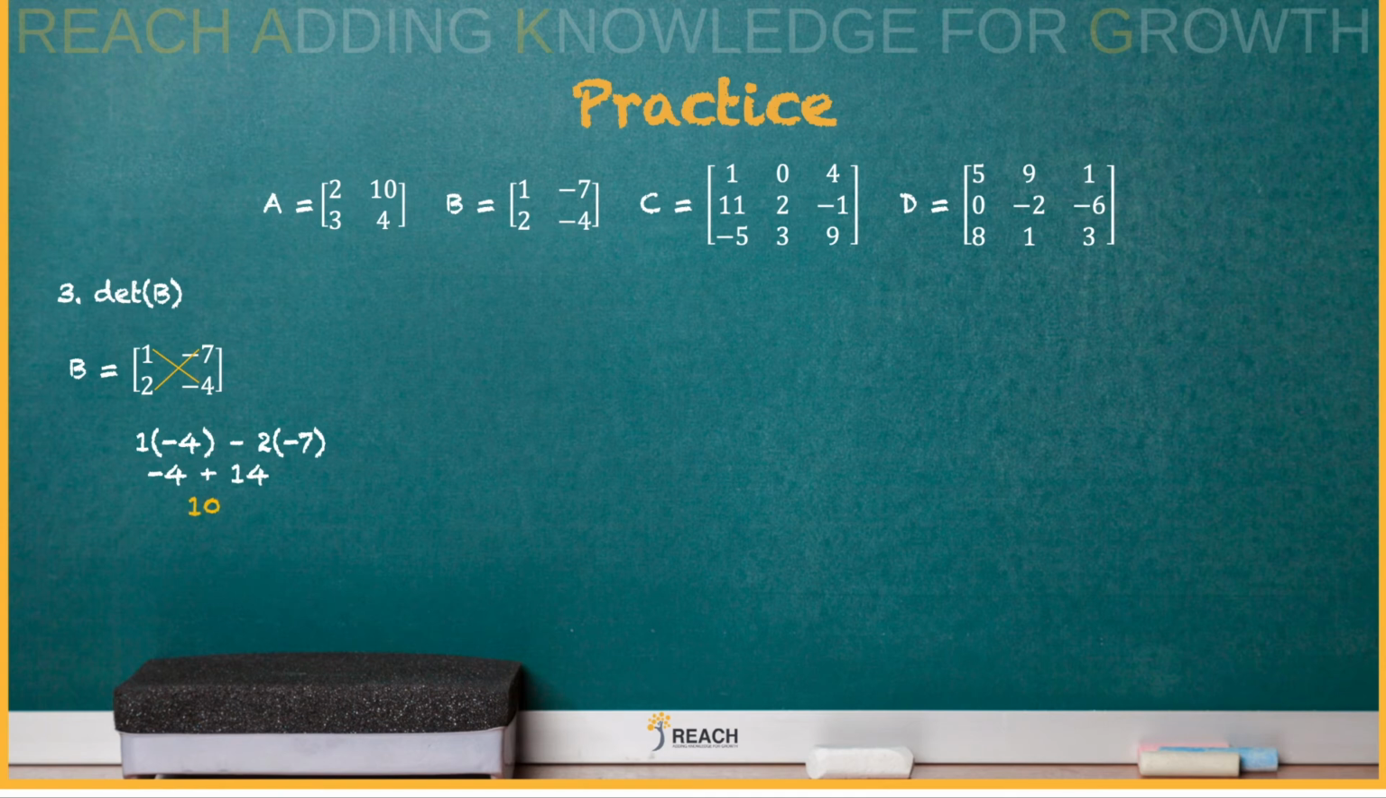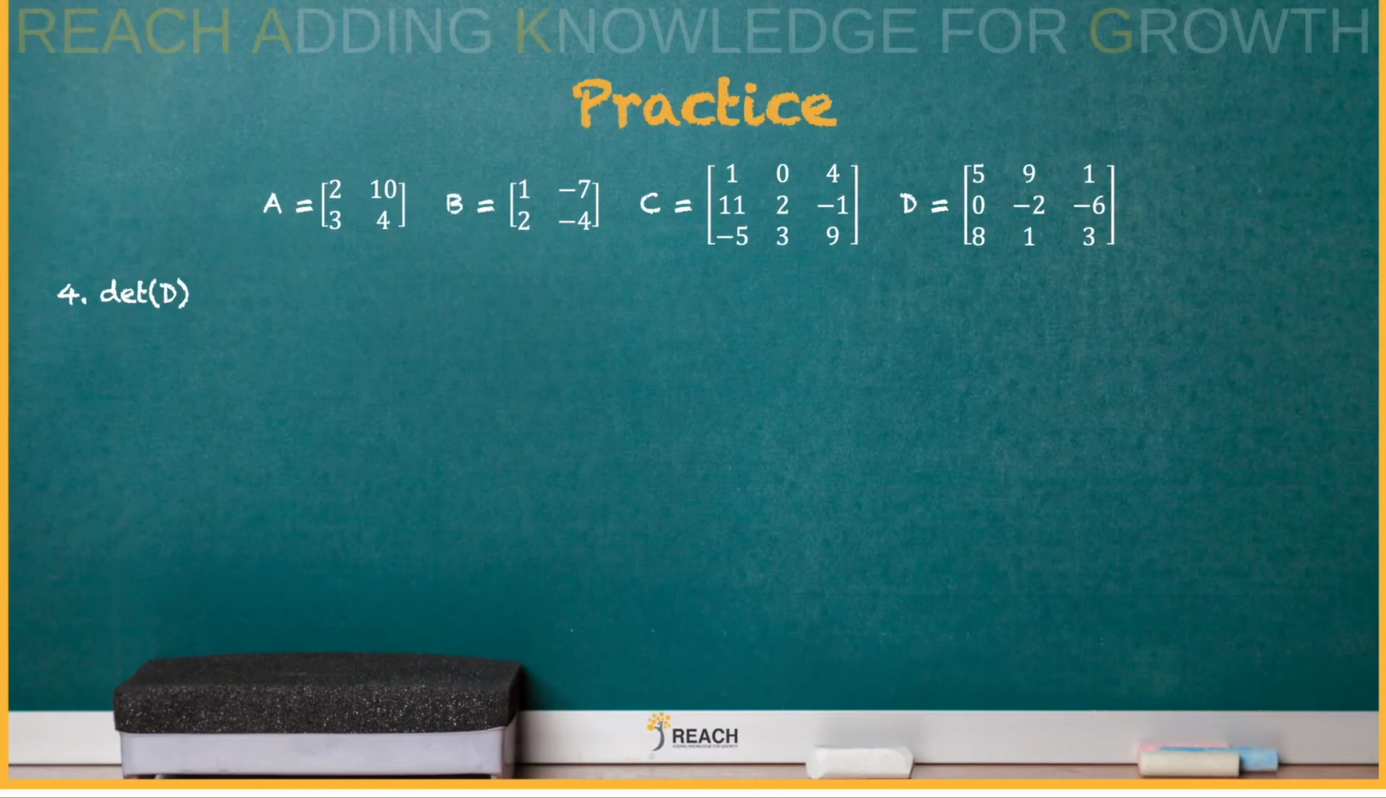All right, we're on the last one, number 4. This is a determinant of D. All right, so pause the video and see if you can do this one. All right, let's see if you got it.